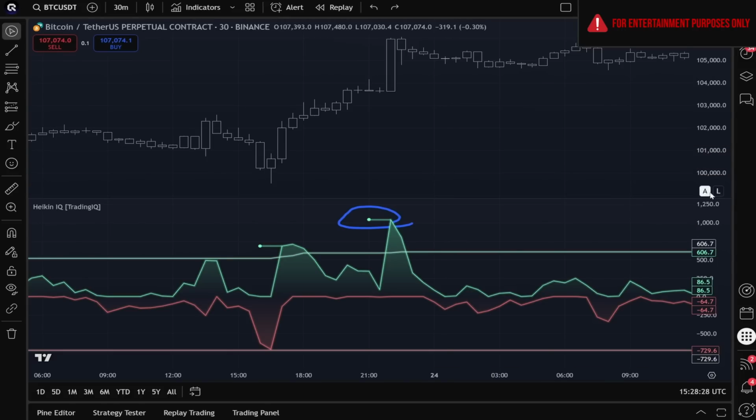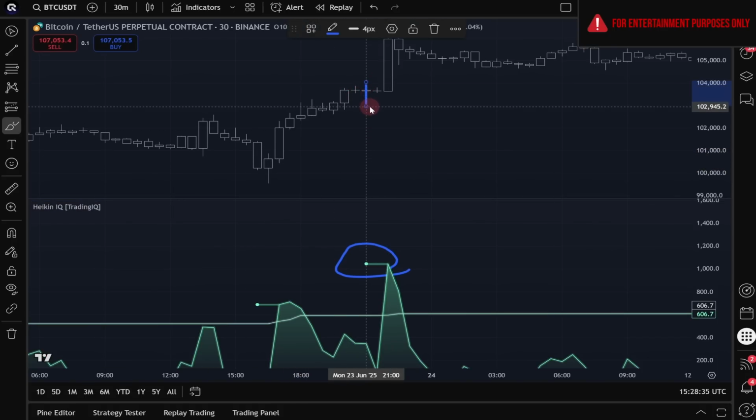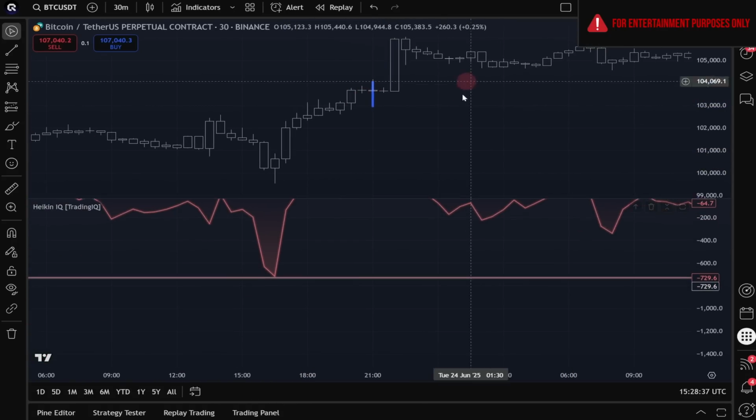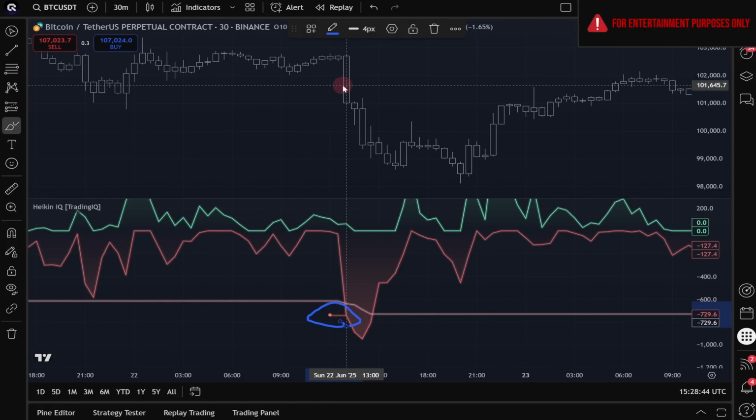Now, all that means is that as soon as this green circle appears here, at the close of the bar that the green circle appeared, I want a simulated short position to be taken. Additionally, right when this red circle appears here, at the close of the bar where this red circle appeared, I want a simulated long position to be taken.